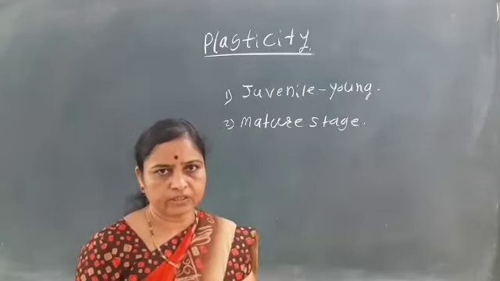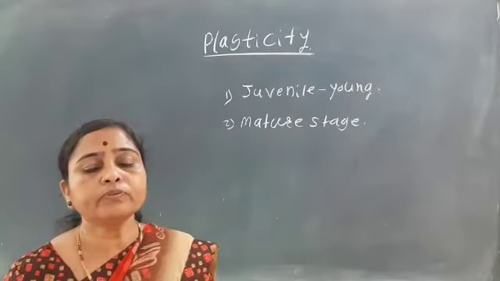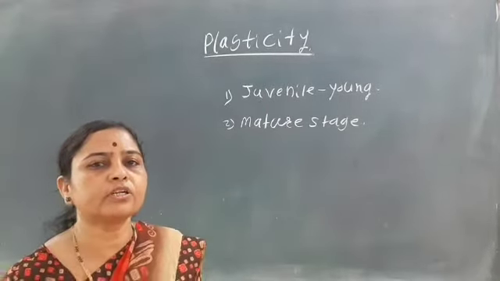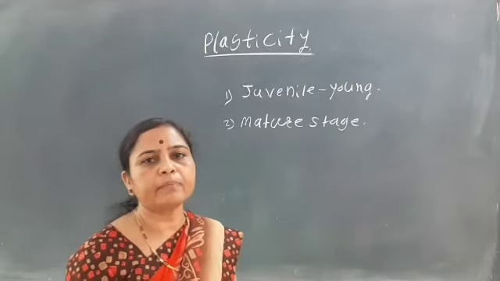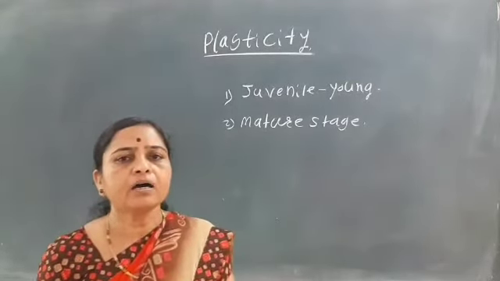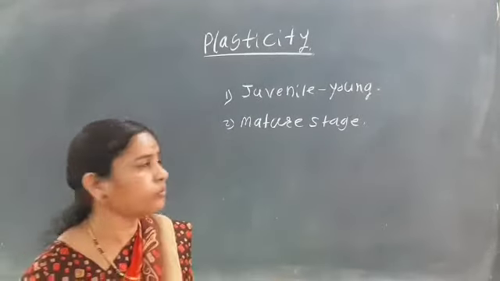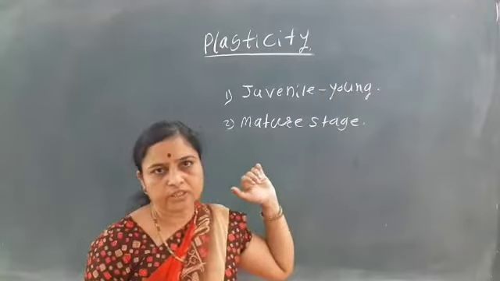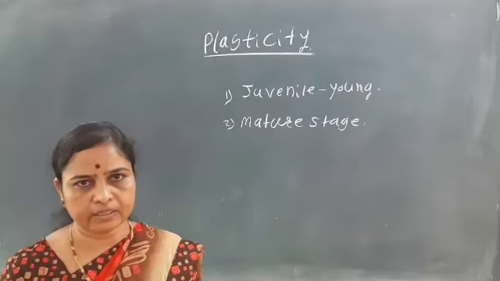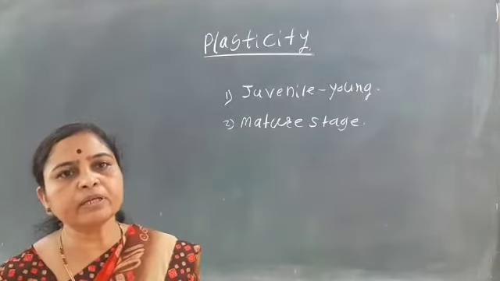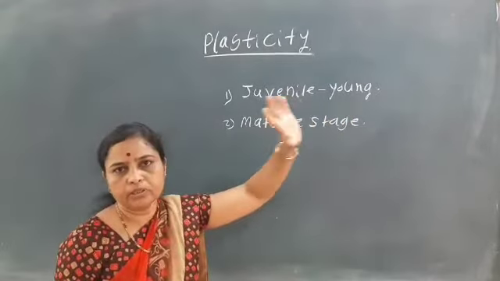These different forms of the leaves occur due to some internal factors, that is, growth hormones or genetic factors, due to which different structures are produced. External environmental factors are also there, due to which we can see different forms of the leaves.